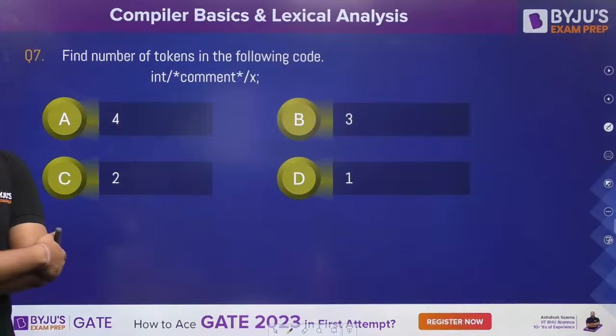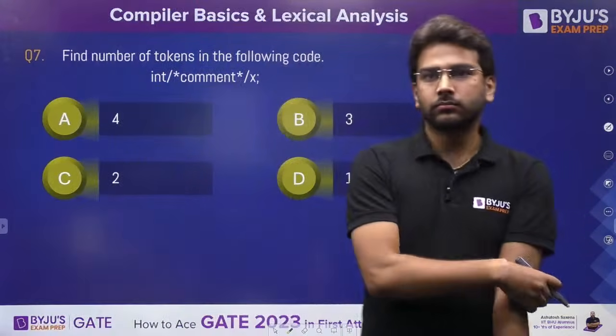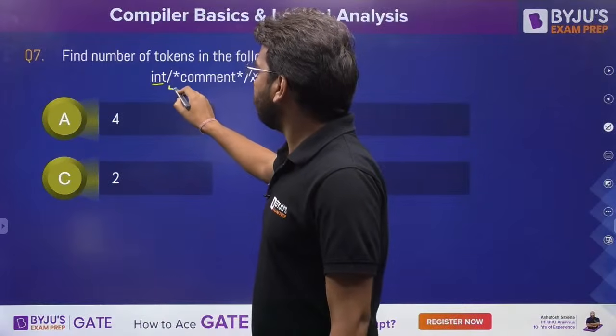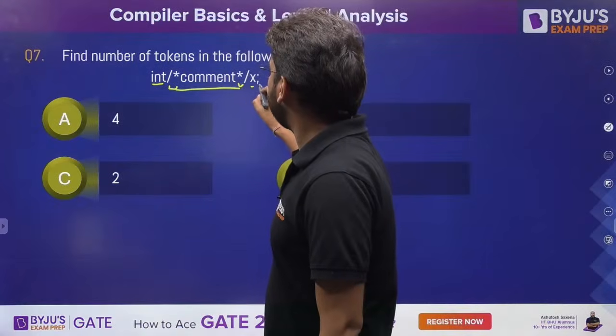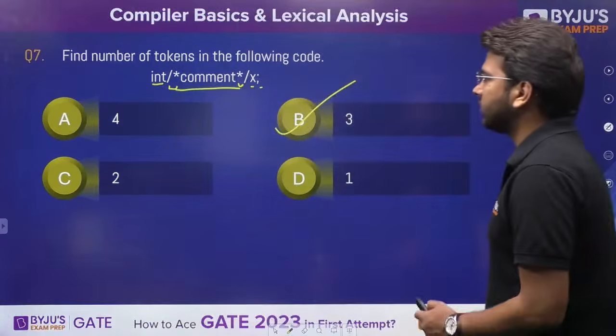What about this one? Question number 7. Answer this. Let's say this: beginning of the comment, ignore everything, end of the comment, and then you have this one. So 3 tokens are there. Option B is the correct answer.